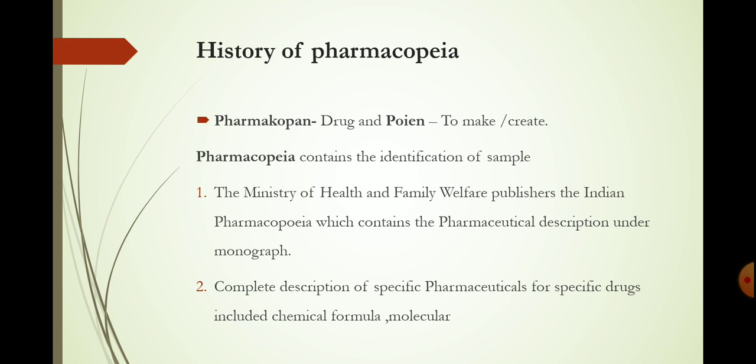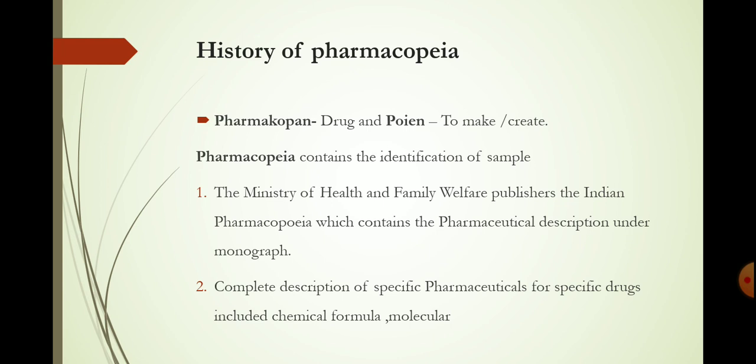The pharmacopoeia published by the authority of the government, in India, is the Indian Pharmacopoeia. The Ministry of Health and Family Welfare publishes the Indian Pharmacopoeia, which contains the pharmaceutical descriptions under the monographs.